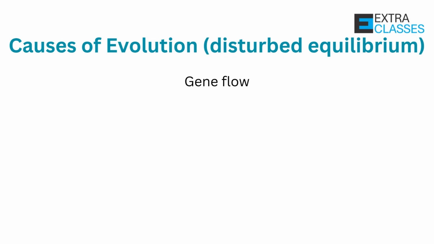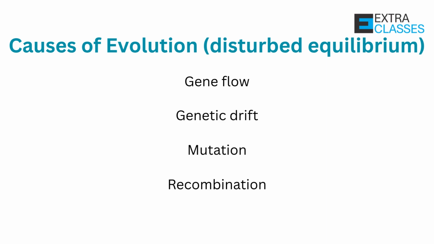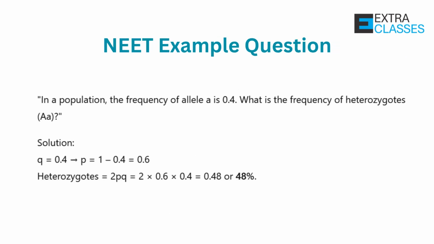Gene flow results in movement of alleles due to migration. Genetic drift results in random change in allele frequencies, which has strong effect in small populations. Mutation results in new alleles introduced. Recombination results in new gene combinations. And then, natural selection that favors some alleles over others. Here's a neat example question. Practice more on extra classes.